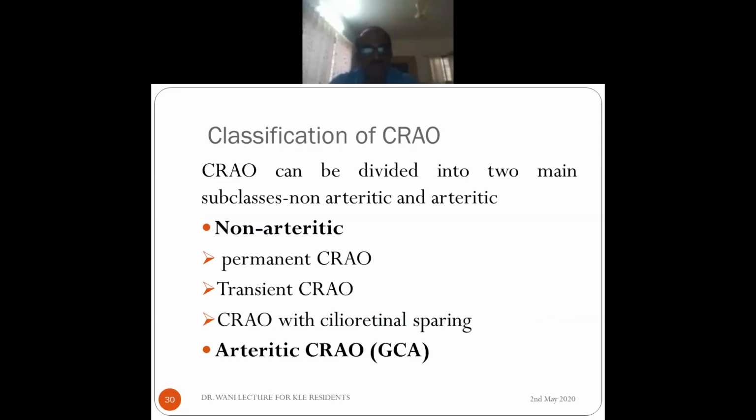So Hayreh classifies CRAO into two main types: arteritic and non-arteritic. Non-arteritic is where there is no giant cell arteritis. And arteritic is usually giant cell arteritis. Non-arteritic can be permanent CRAO, which you usually see, or transient, which is something like a transient ischemic attack and resolves on its own. Or central retinal artery occlusion with cilio-retinal artery sparing. If there is a good cilio-retinal artery, there is a good sparing of the macula.